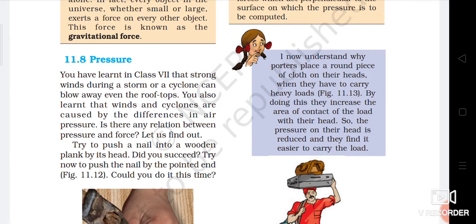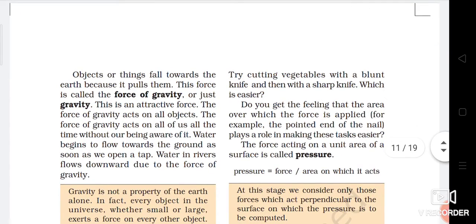Let us find out. Try to push a nail into a wooden plank by its head. Did you succeed? Now try to push the nail by the pointed end. Could you do it this time? Yes. What is the reason behind this? Try cutting vegetables with a blunt knife and then with a sharp knife. Which is easier? Do you get the feeling that the area over which the force is applied, for example, the pointed end of the nail, plays a role in making this task easier?